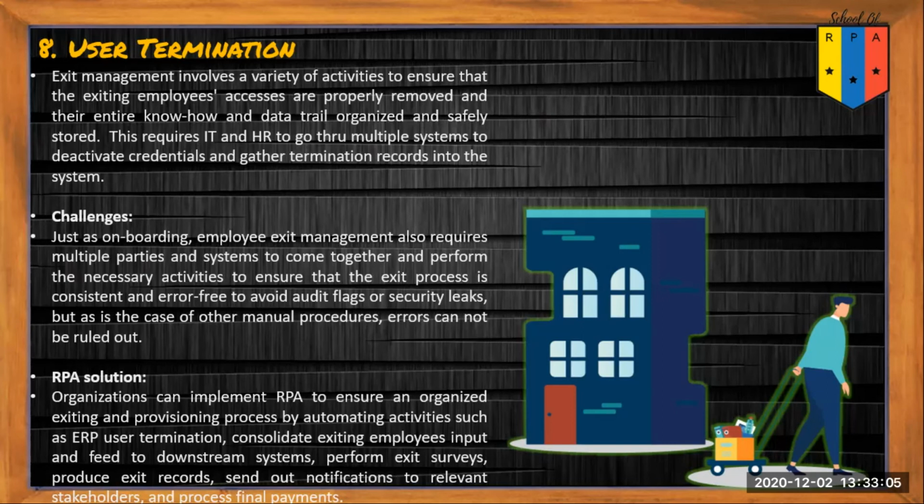Here, the solution is organizations can implement RPA to ensure an organized exiting and provisioning process by automating activities such as ERP user termination, consolidate exiting employees' input and feed to downstream systems, perform exit surveys, produce exit records, send out notifications to relevant stakeholders, and process final payments.